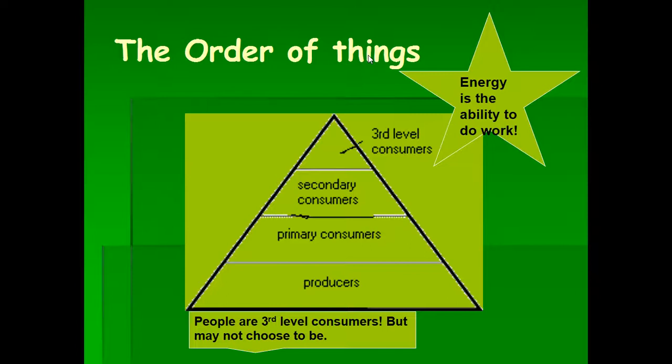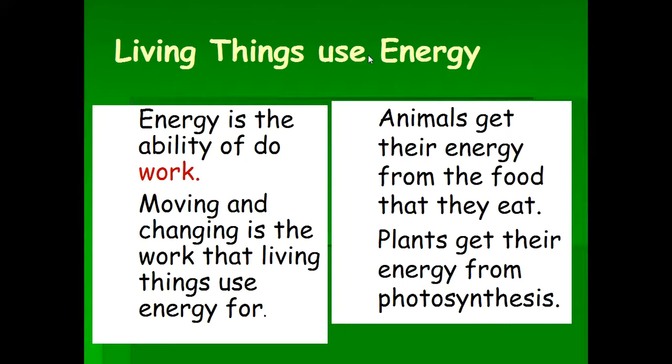People are third-level consumers, but we may not choose to be. Producers on the bottom, primary consumers, and then secondary consumers. We can be considered the apex predators. Living things use energy. Energy is the ability to do work. That work is moving and changing things. Animals get the energy from the food they eat.